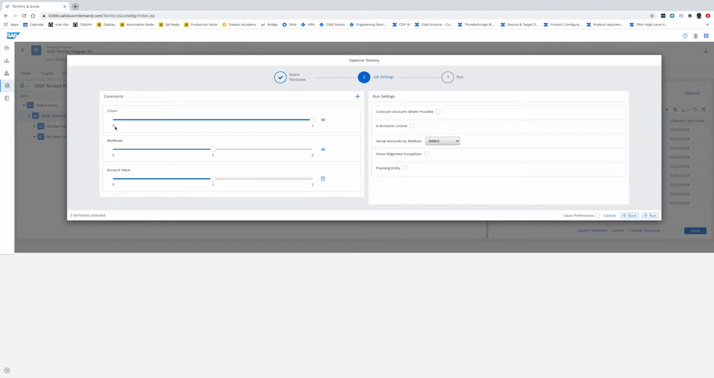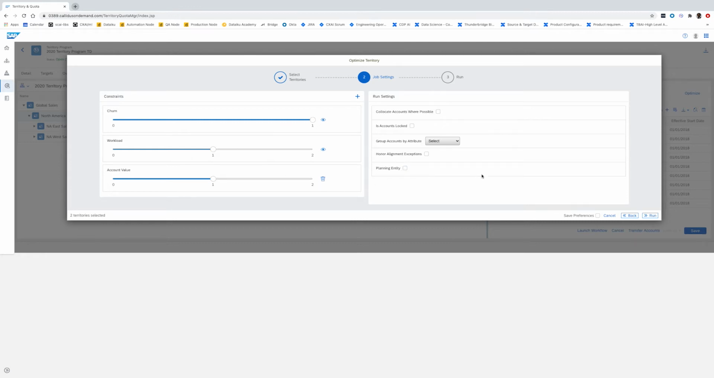And the numbers below each constraint show the importance of the constraint. So if it's 0, it means that we don't want to consider it in the optimization process. 1 means that it has low importance, and 2 means that it has high importance. And on the right hand side, you can see some options for the optimization process. For example, if you want to lock some of the accounts, or if you want to group some of the accounts by a specific attribute, you can do it here.